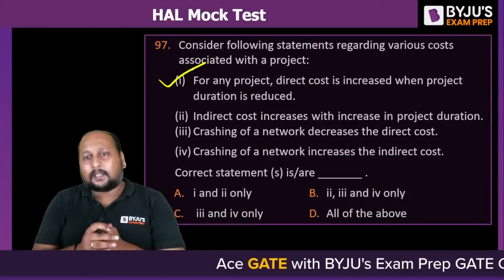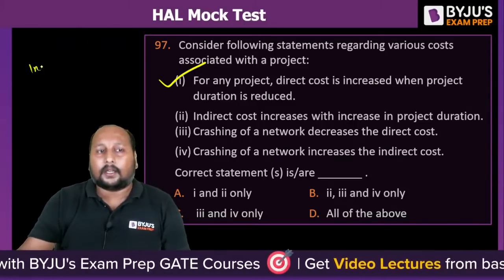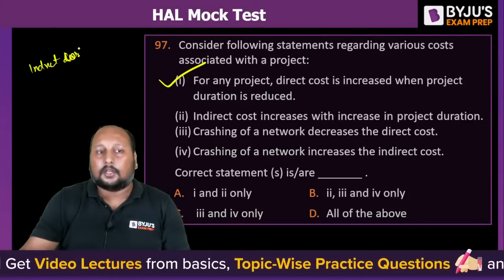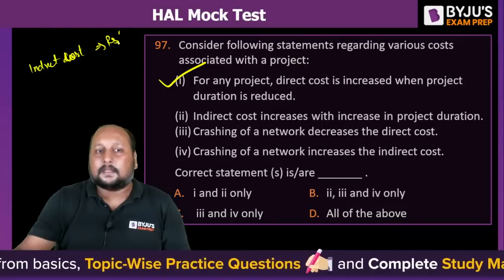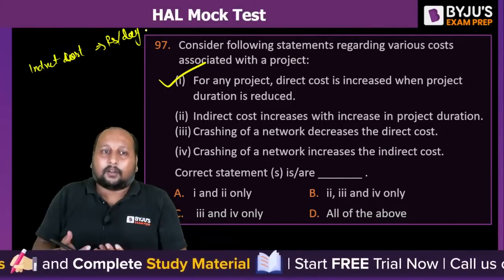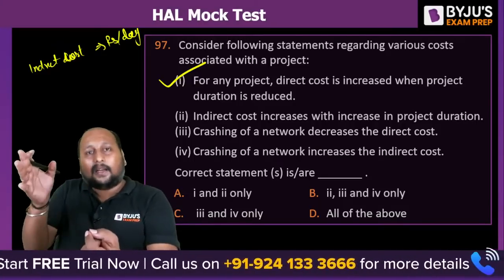Indirect cost increases with the increase in the project duration. Obviously, what is indirect cost? That is the per day cost. Indirect cost we usually define on a per day basis. Okay, so if you are increasing the project duration, your indirect cost will increase. Suppose we are having 100 rupees per day, earlier we were completing in 10 days, right?